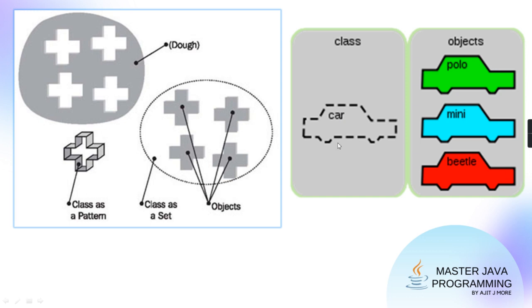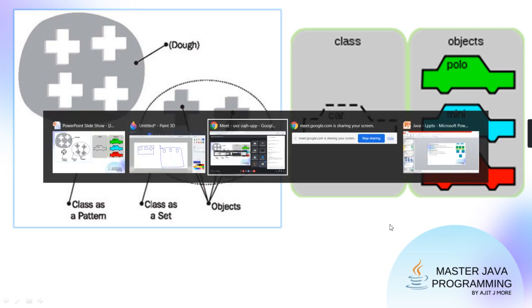Same way we can take the example of a car. The car design is made by the design engineer, but using that design many cars are created. They may have different fuel systems, or different mileage, or different colors. So values change. But they all are copies of this one design. So these copies are objects and the design is the class. Agreed, guys? Okay, so just give me a quick confirmation.